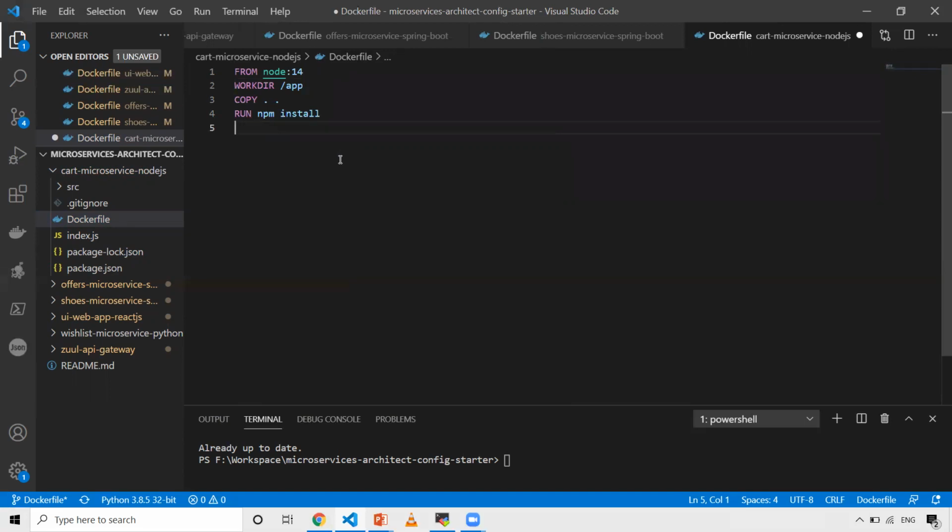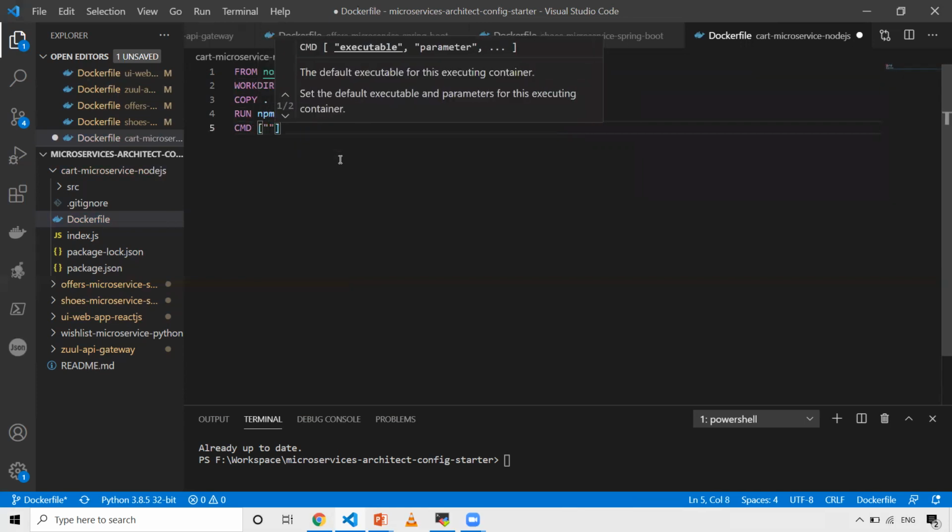And after that, you need to run some command when you create a container, right? So for that, I'm gonna use CMD, space and double quotes, npm start. I need to give index.js. Sorry, not npm here.